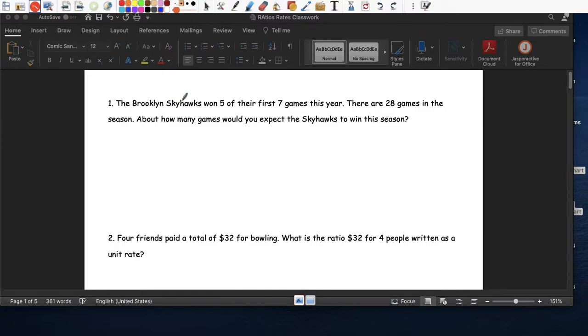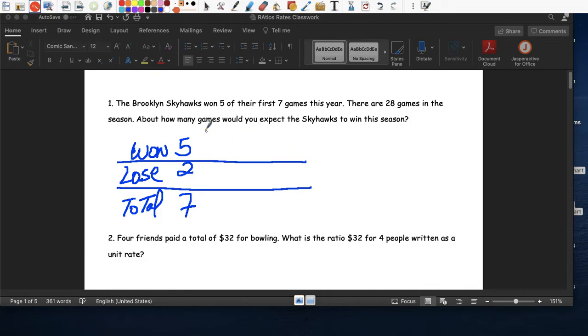The Brooklyn Skyhawks won five of their first 7 games this year. There are 28 games in a season. How many games would you expect the Skyhawks to win? So there were 7 games. So think about it. They won 5 games. Right? So there was a total of 7. If they won 5 games, how many did they lose? They lost 2 games, right? They had a total of 7 and they lost 2.